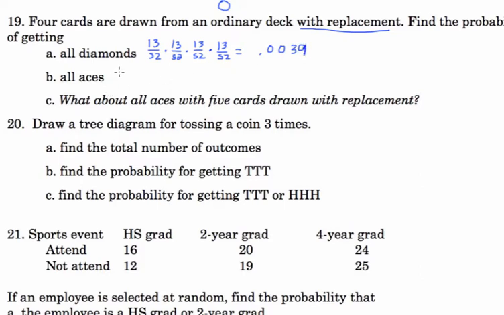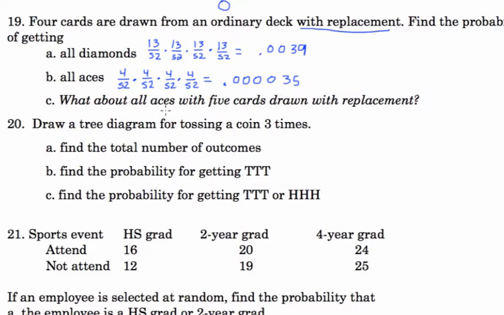Probability of getting all aces. Well, the first card, the probability of getting an ace is 4 out of 52. Since I replace it, my probability is that same number each time. So the probability of the first one being an ace, and then the second one is an ace, and then the third one is an ace, and then the fourth one is an ace. Still unlikely, but a little bit better than if I don't replace them.